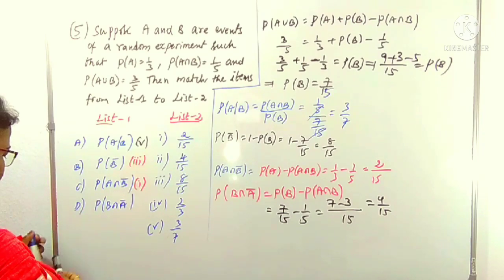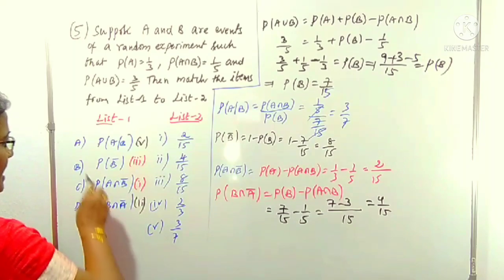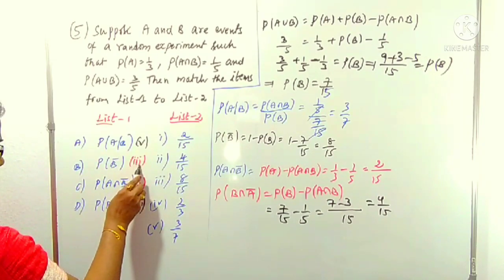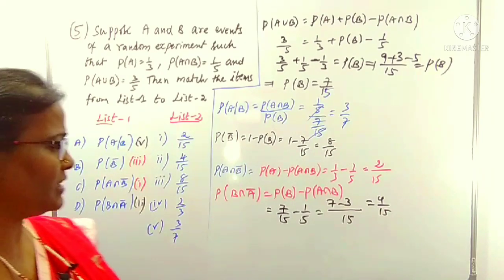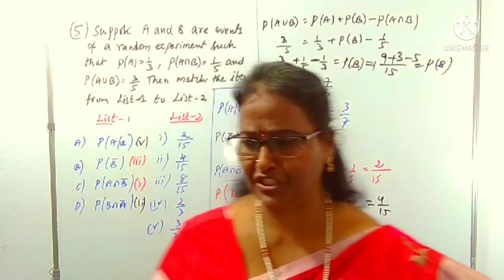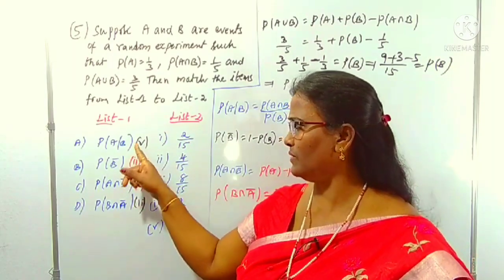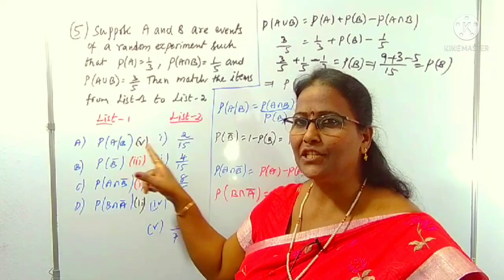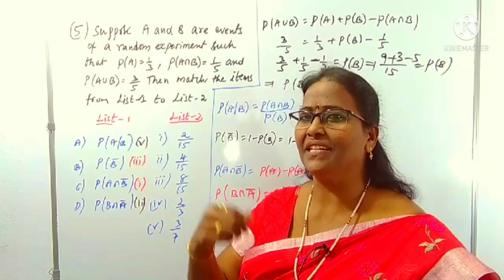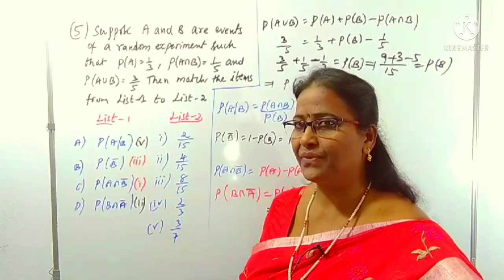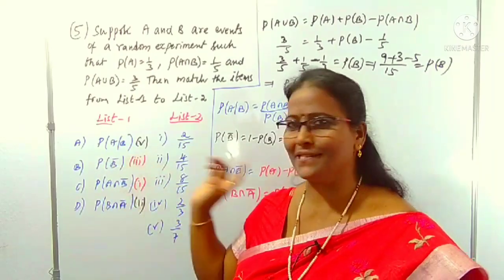Okay, is it clear? So we can pick up the options. This is the second one. A matched with 5, B matched with 3, C matched with 1, D matched with 2. So there are the options, and from that we can pick up the option. In such questions, if you check one value and there is no repetition in the options, no need to worry about the remaining, you can pick it up. If there is a repetition, you can concentrate on the rest of them. But why I did all this, you have to know, that's why I did all this.